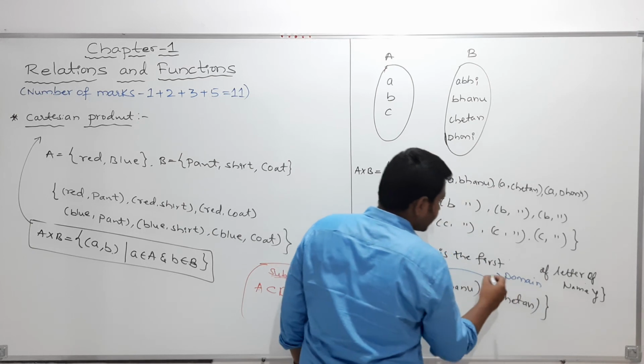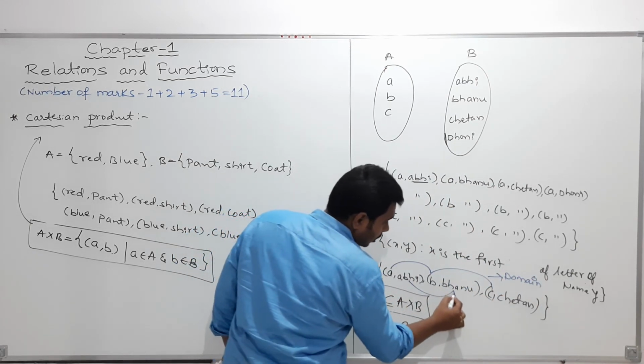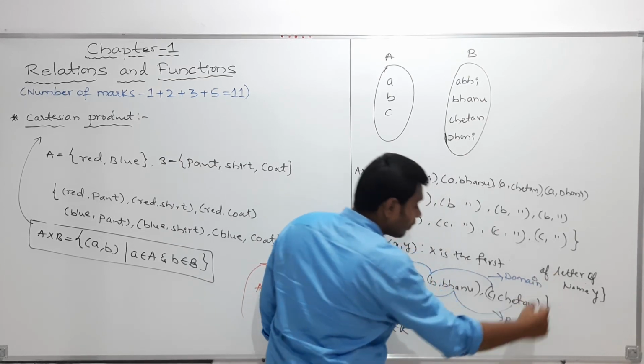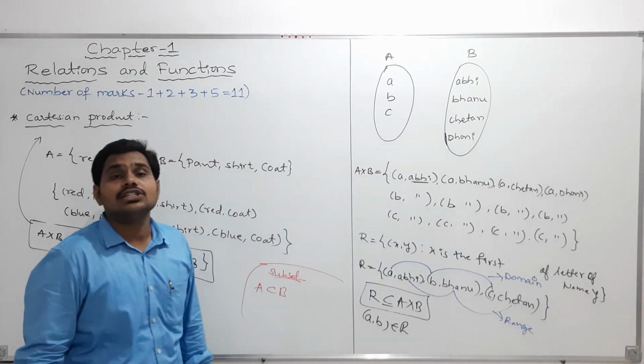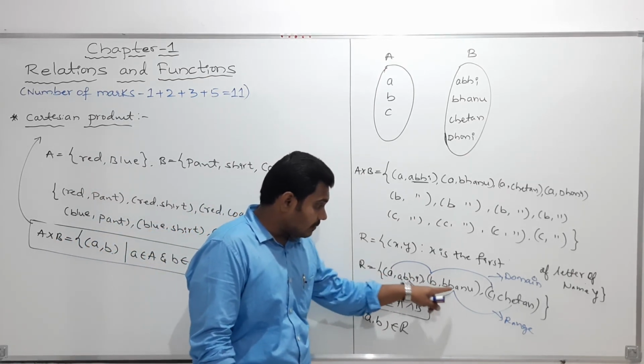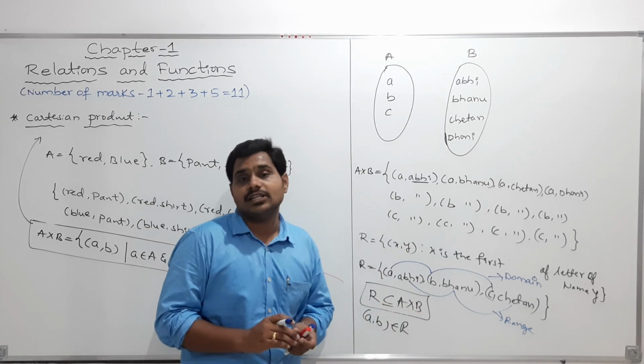Clear? And next, my dear students, all the second elements we can call the range. So what is range? Range is all the second elements in the relation R.